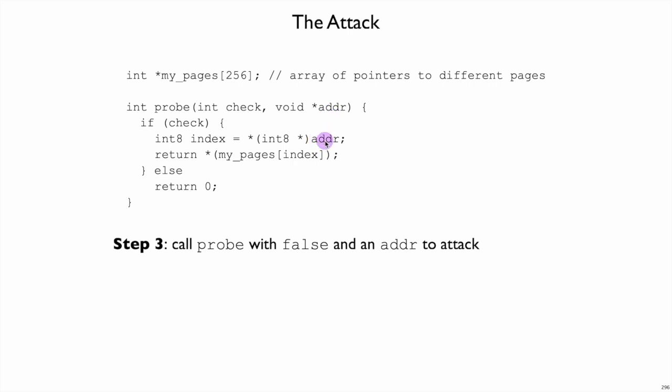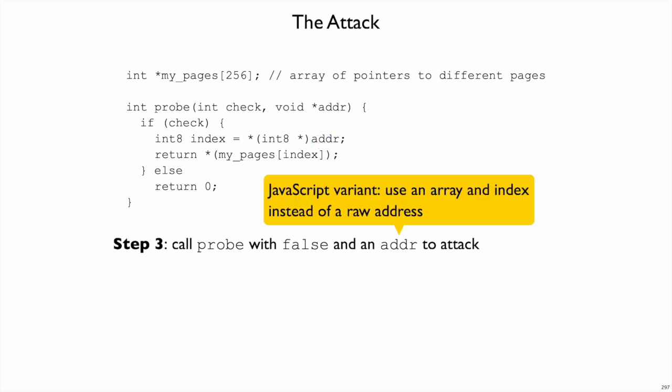Maybe we're not supposed to see this address because it has virtual memory protection that we're not allowed to see, or maybe it's off the end of the array and corresponds to some other memory in a safe language like JavaScript. The JavaScript variant of this attack involves not just making up raw addresses, but using an address and an index that is out of bounds for that address. That would have been guarded by a check here, but we've trained the CPU that the check will succeed, that the index is in bounds.